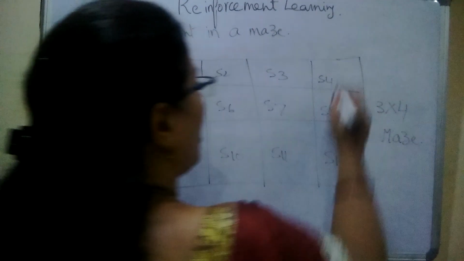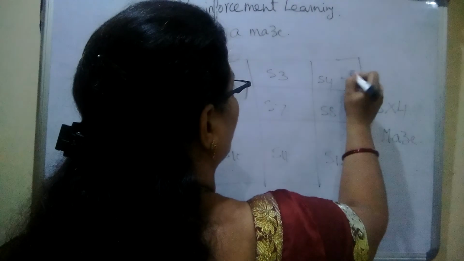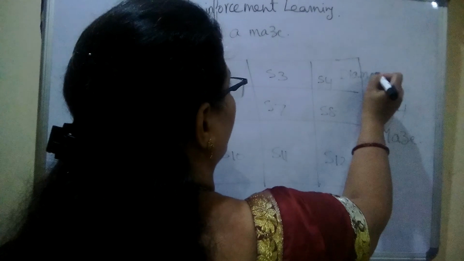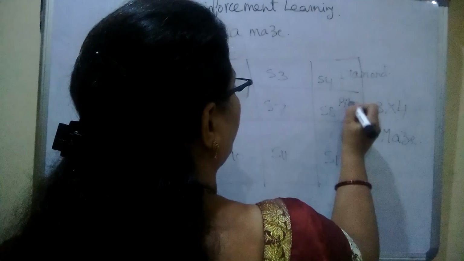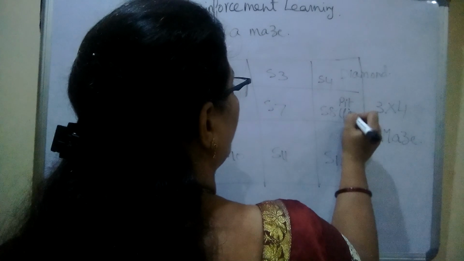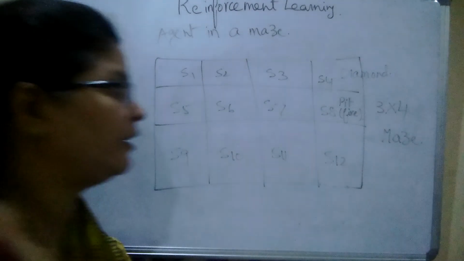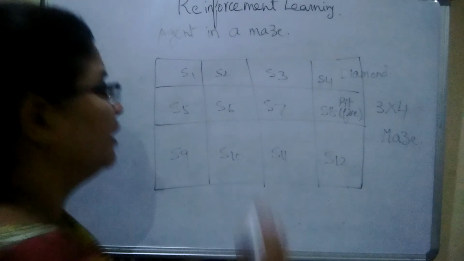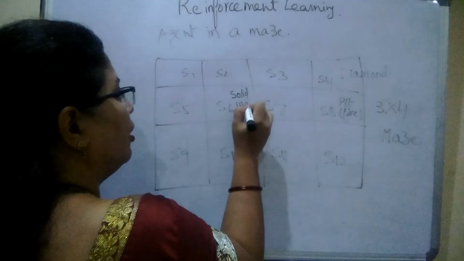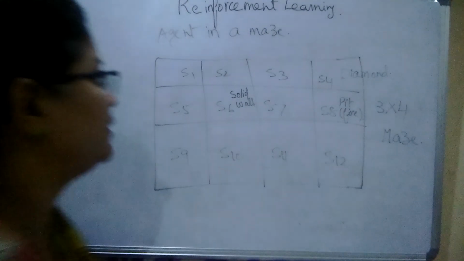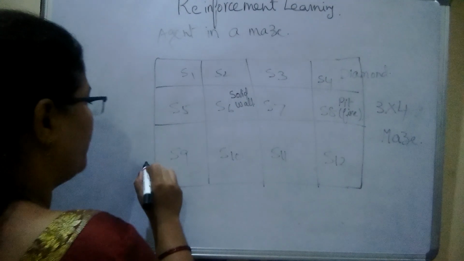See, in this maze you have the goal, that is the diamond. In the S8 it is a pit, or in the pit fire is there. Hence we can say it is a fire pit in the S8. Whereas in the S6 we have a solid wall. The agent has to move from S9.